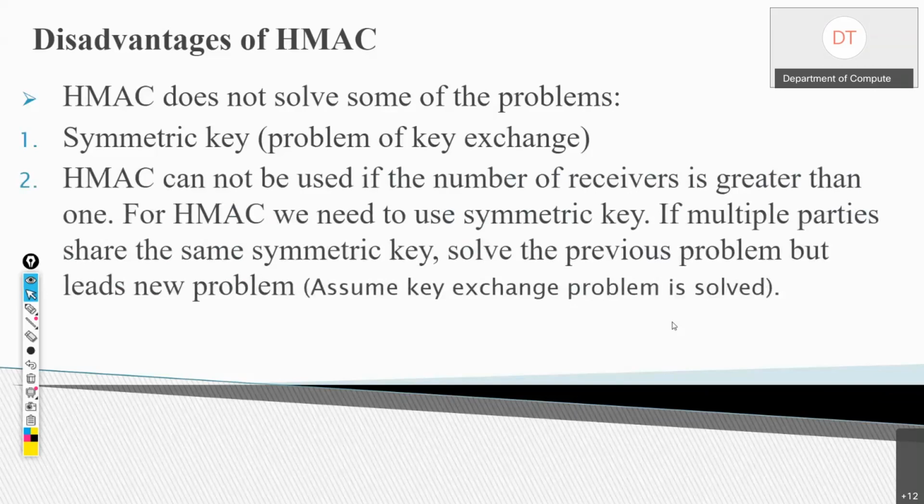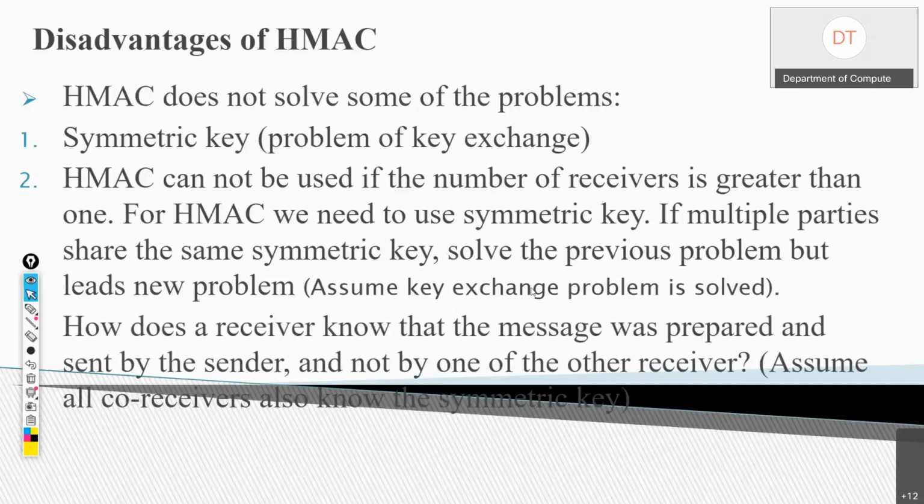Second, HMAC cannot be used if the number of receivers is greater than 1. If A wants to send the same message to B, C, D, then HMAC cannot work. Why? Because we use only one key which is known to A and B. There would be another key used with A and C, and some other key used with A and D. So we cannot use the HMAC generated by A with other users. If multiple parties share the same symmetric key, then we can solve the previous problem. But again, the key exchange problem is there.